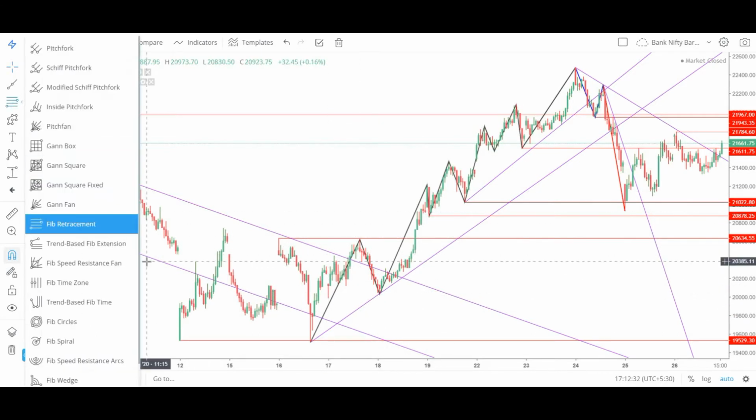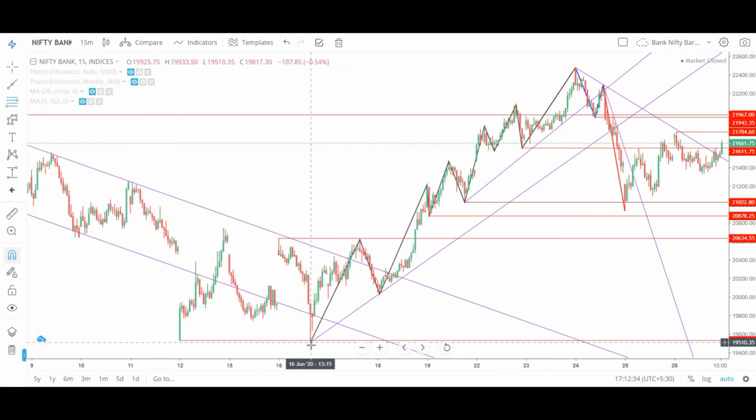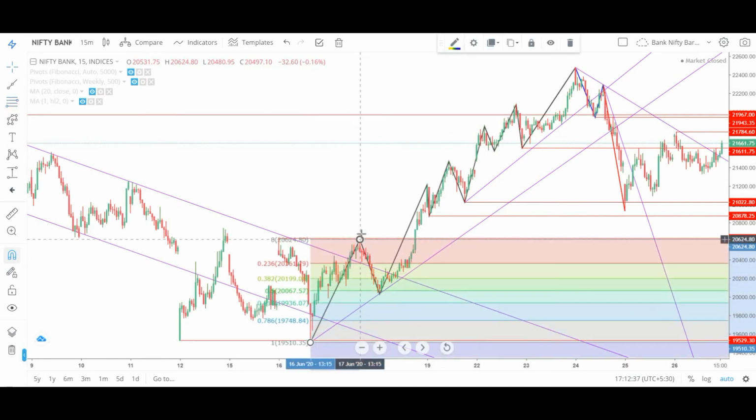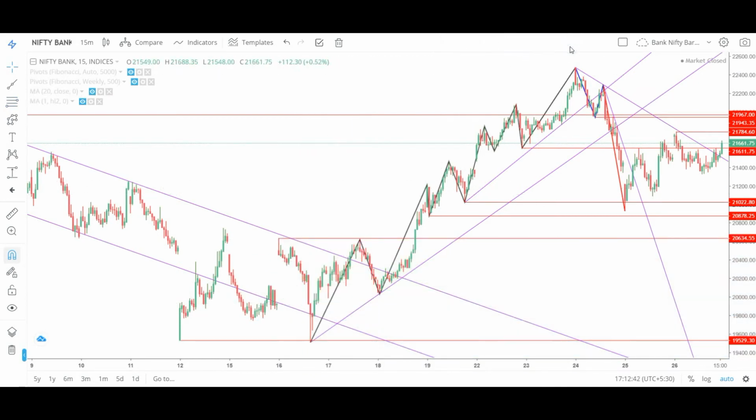Let us check how much was the retracement. So this was a 50% retracement of this swing high, and from here this candle broke this resistance decisively. So here we confirm the upward move. This is A, B, C. So we have made a high, higher low, and first higher high here. You can say the up move is confirmed here.